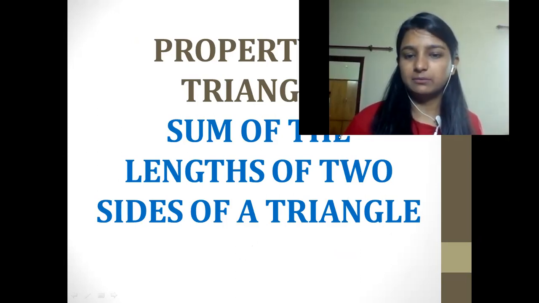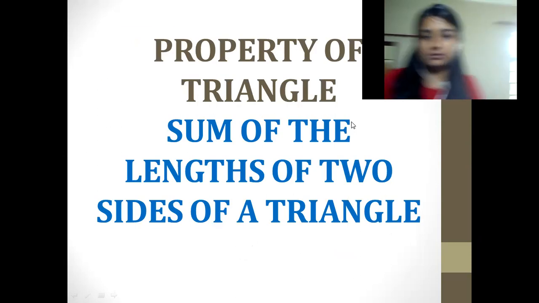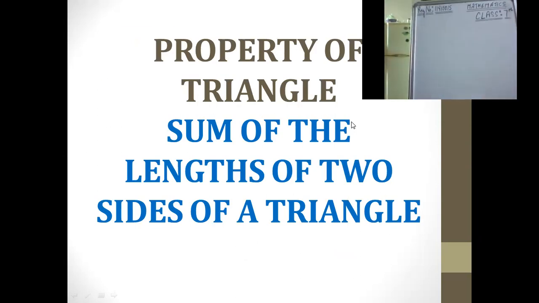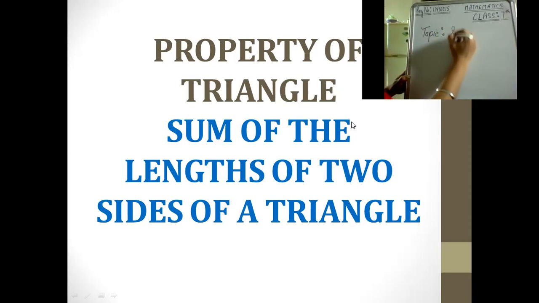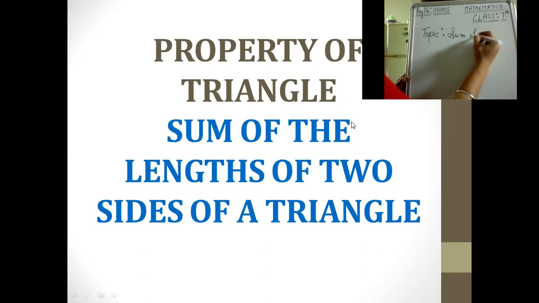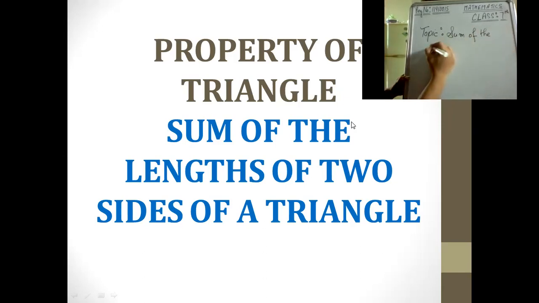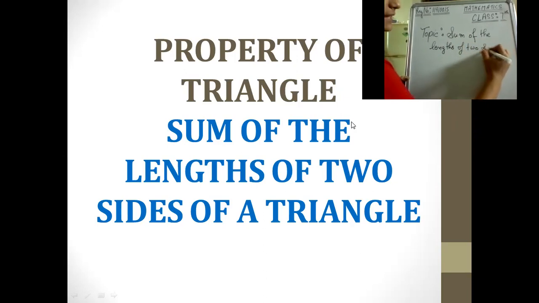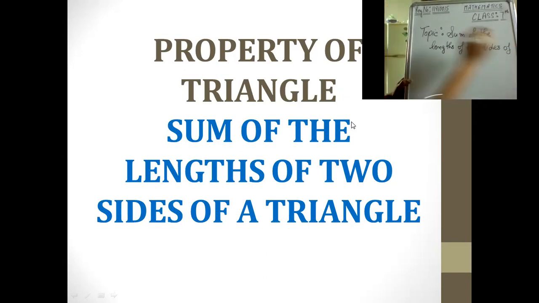Let me write the property name on the board. Our today's topic is: the sum of the lengths of two sides, that was AB and BC, of a triangle, is greater than the third side.